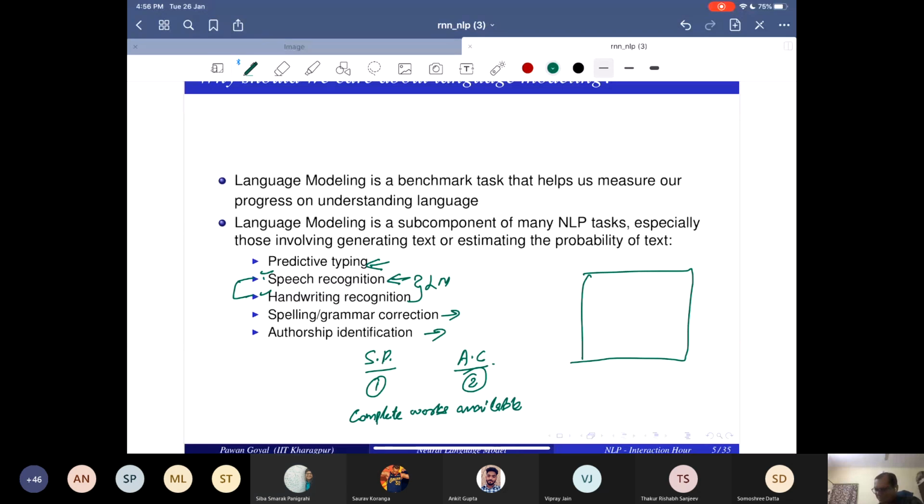Sir, we'll train two language models, LM1 on the Shakespeare corpus and LM2 on Arthur Conan Doyle. Yes. And now we'll find the probability of the test sentences on both the models and check which is the highest. And so what will you compute? I also gave you the measure. What will you compute?